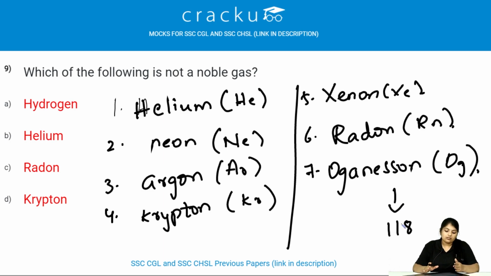These are the noble gases, and so the answer is hydrogen. It is not a noble gas.